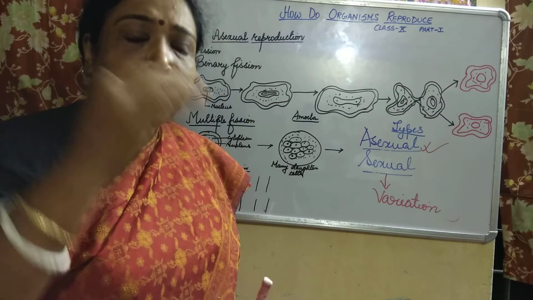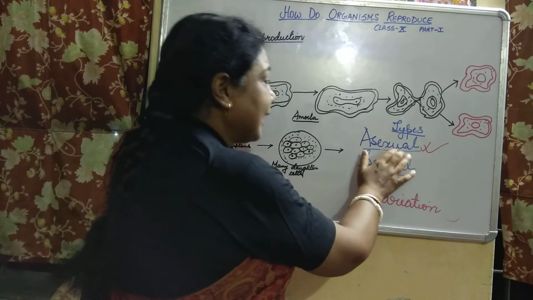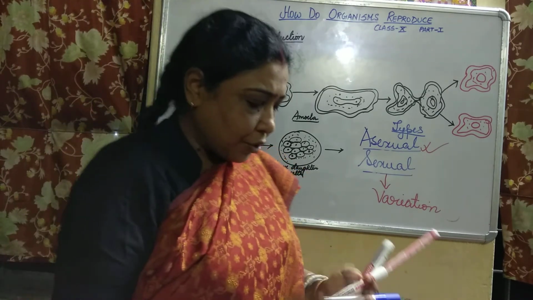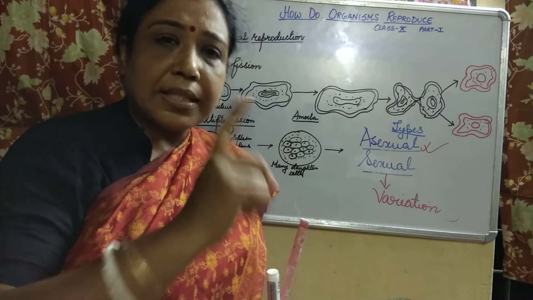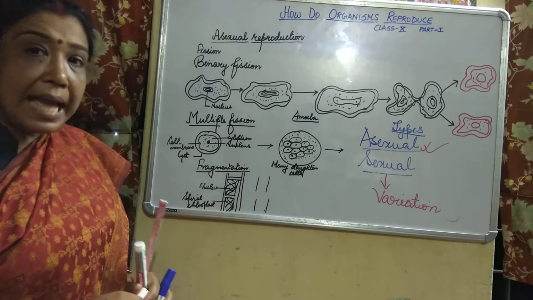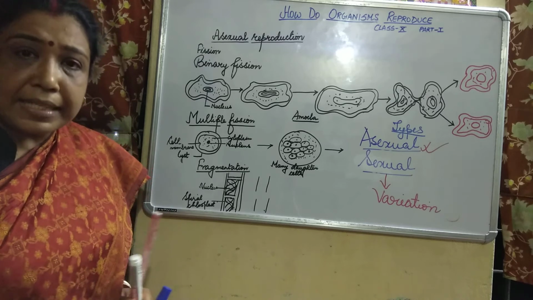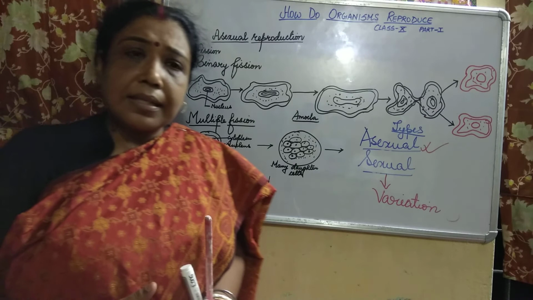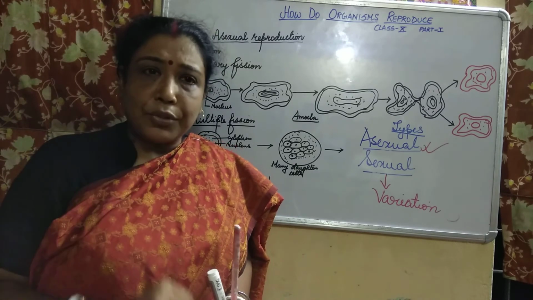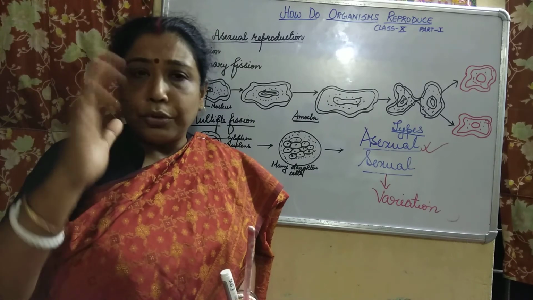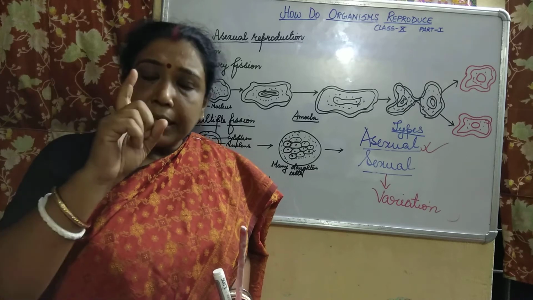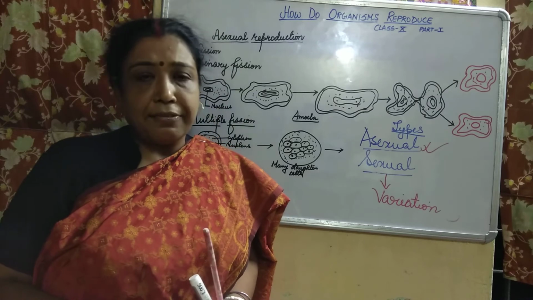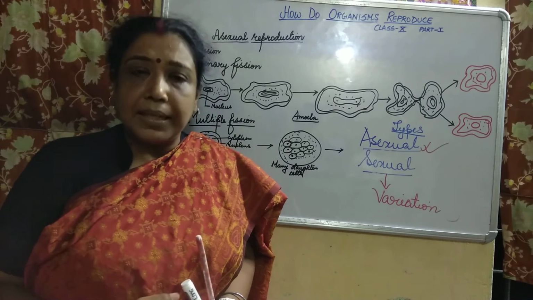But right now, we will discuss today the types of asexual reproduction. So let's start with the first type of asexual reproduction, that is fission. Now children, this fission is of two types which you have to study. It is the simplest mode of asexual reproduction. There are two types of fission in your syllabus. The first is binary fission and the other one is multiple fission.